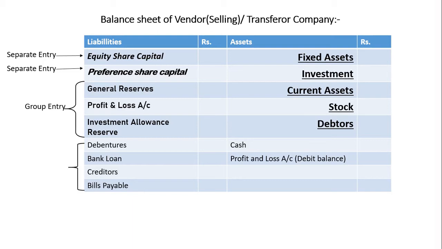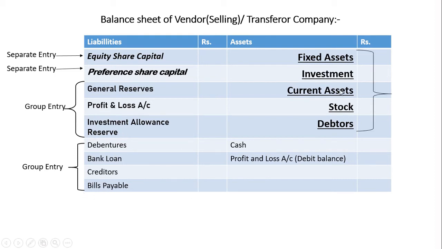We will pass all outsider liabilities to the realization account whether they are transferred or taken over or not. So debenture is a liability, it is on the credit side. We will make it on the debit side because they are transferred to realization account. So debenture account debit, bank loan account debit, creditors account debit, bills payable account debit to realization account. So the group entry of this will be passed.